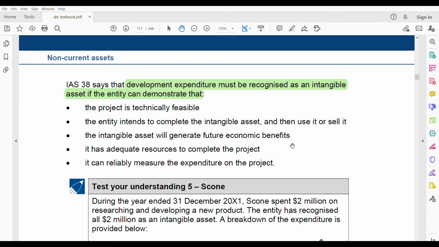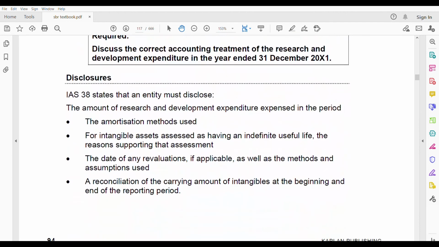It should be completed and then either you can use it or you can sell it, but it will be an intangible asset. It will generate future economic benefit. It has adequate resources to complete the project. It can reliably measure the expenditure on the project. Then only is the development expenditure recognized as an intangible asset. What about the disclosure? The amount of research and development expenditure expensed in the period. This has to be disclosed.